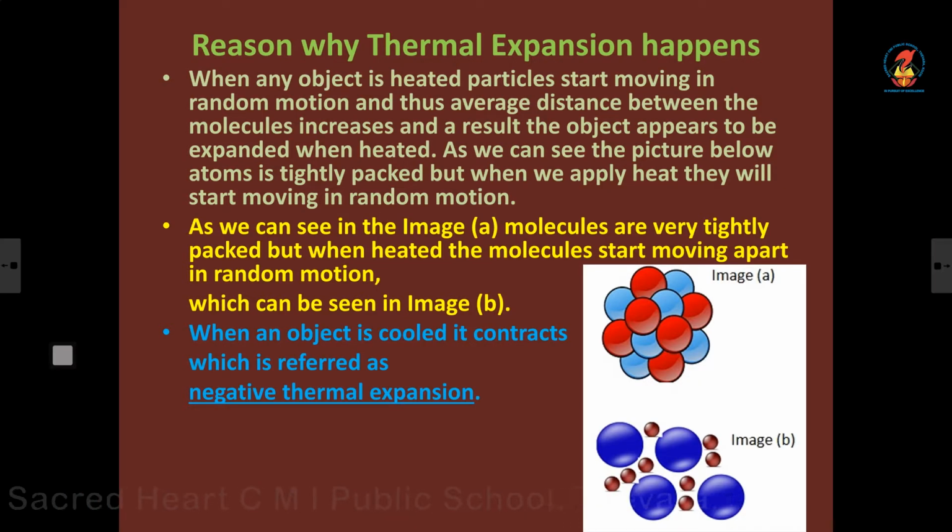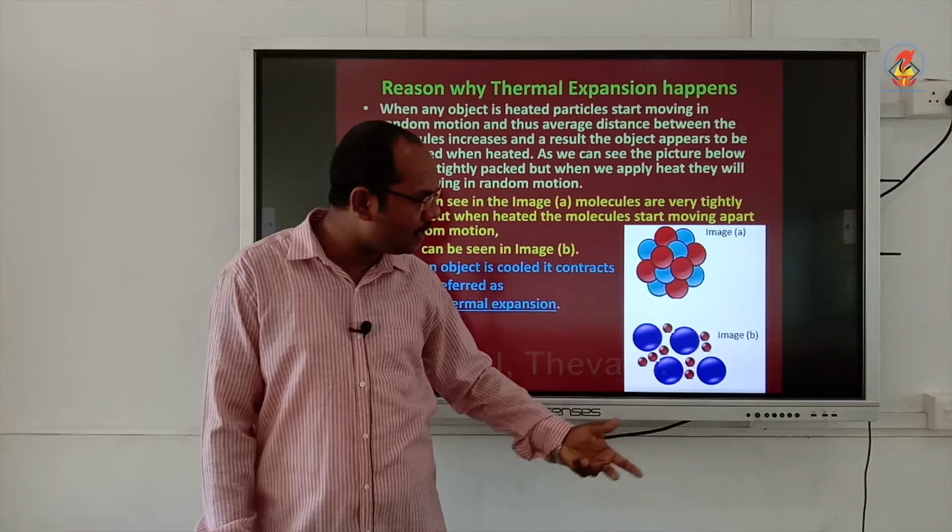The reason why thermal expansion happens: when any object is heated, the particles start moving in random motion, thus the average distance between the molecules increases, and as a result the object appears to be expanded when heated. You can see that in the picture. This is the normal structure of a molecule or a compound. The molecules are very closely packed. Now when we heat up, what happens?